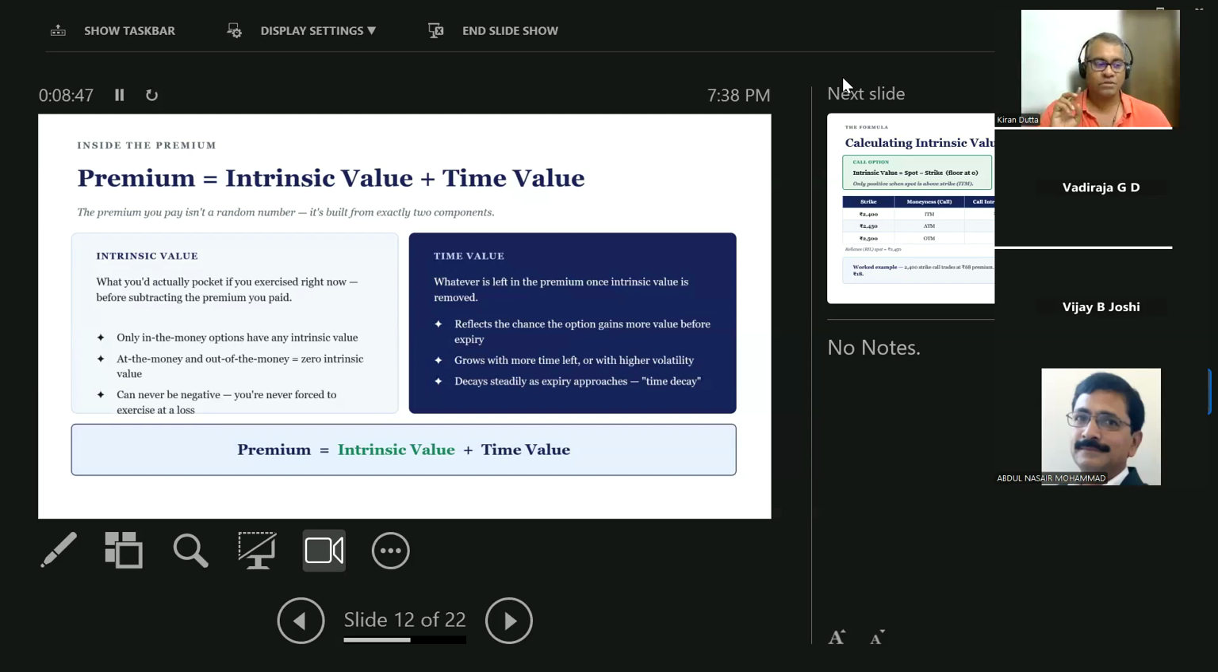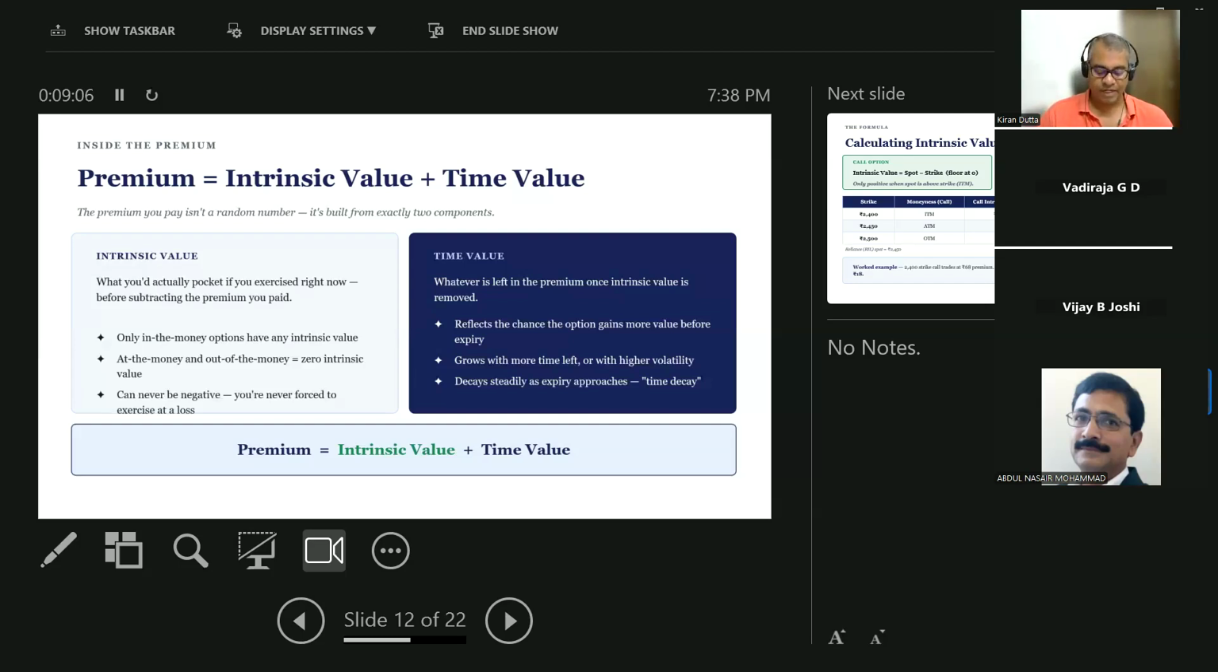So intrinsic value is the profit we are making. Correct, minus the premium. It's only the cash flow, because he is only making a profit. The other things are as they are. Only the cash flow, you can say. Yes.